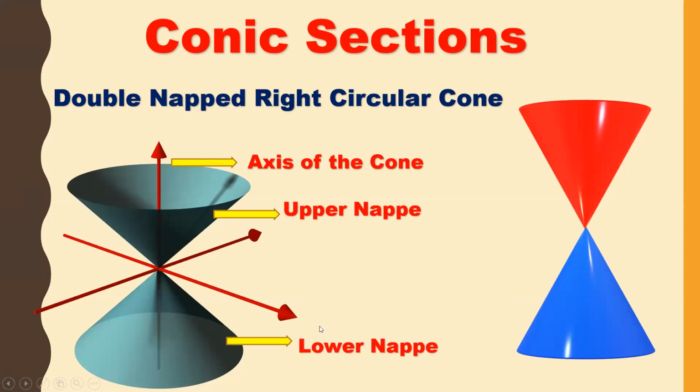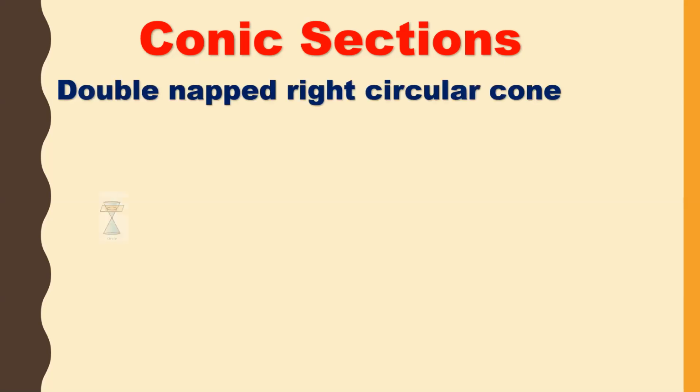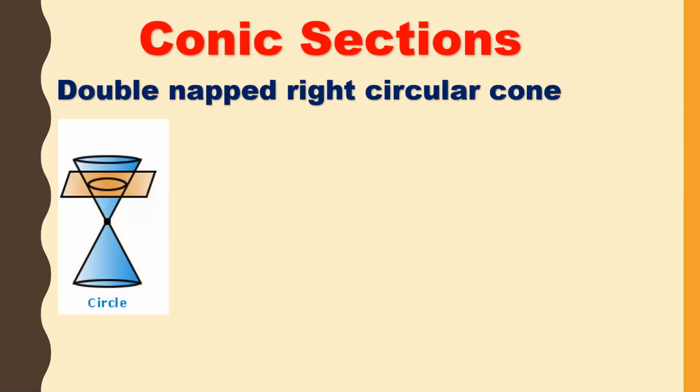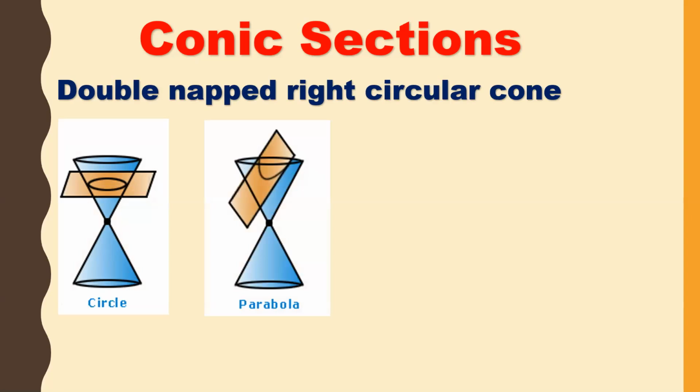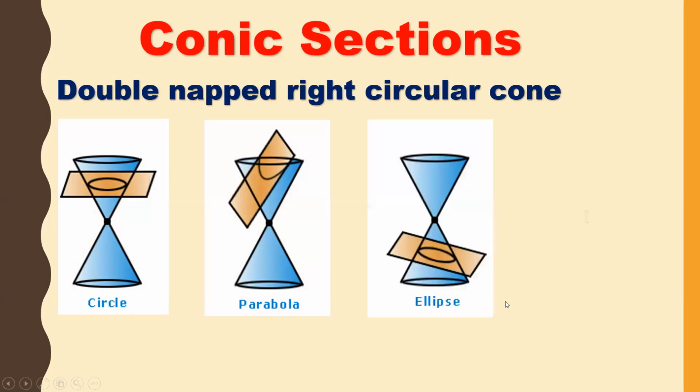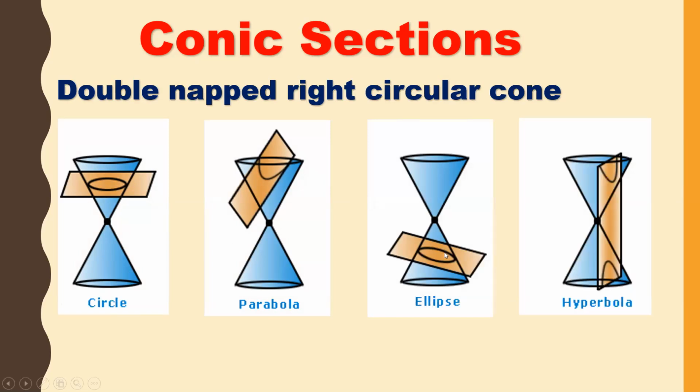Now we need a plane to cut the cone. If we cut this double napped cone, we will get a circle, and we also get parabola, ellipse and hyperbola. So these four figures we are going to get by cutting the double napped right circular cone. Let us see in detail how we will get it. First of all, we'll get a circle. How are we going to get the circle? Let us see in the next slide.